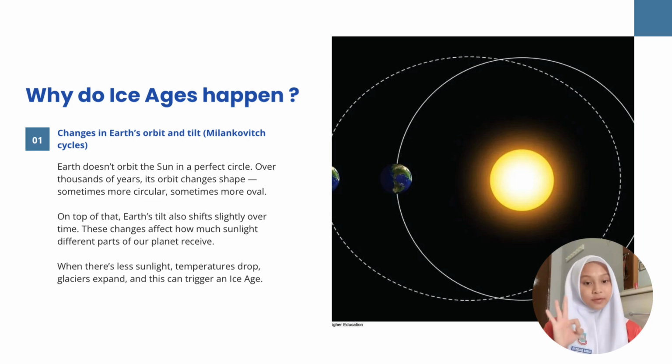There are three main reasons behind this massive climate change. Firstly, changes in Earth's orbit and tilt, also known as the Milankovitch cycle. Earth doesn't orbit the Sun in a perfect circle. Over thousands of years, its orbit changes shape, sometimes more circular, sometimes more oval. On top of that, Earth's tilt also shifts slightly over time. These changes affect how much sunlight different parts of our planet receive. When there is less sunlight, temperatures drop, glaciers expand, and this can trigger an ice age.